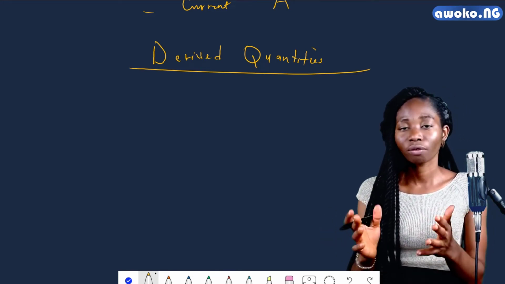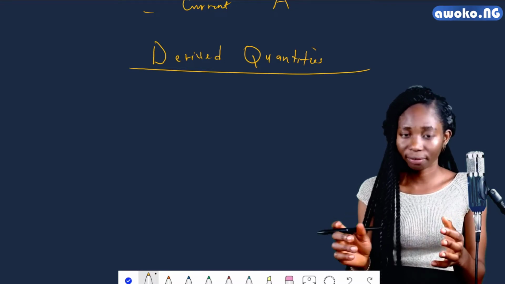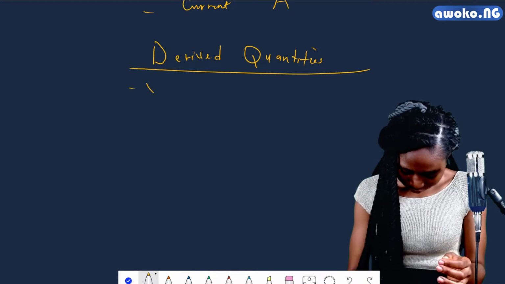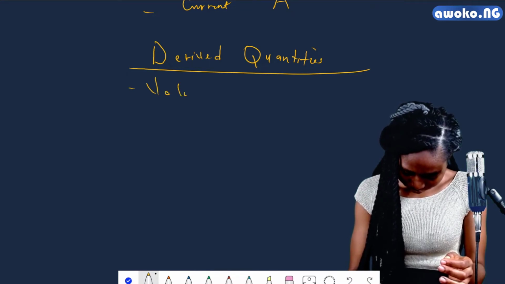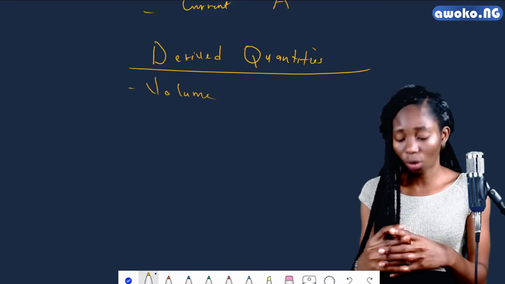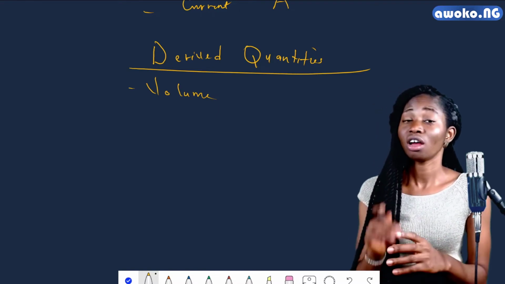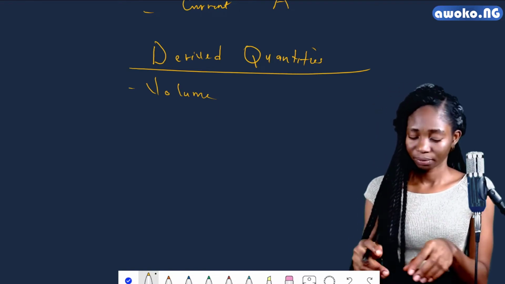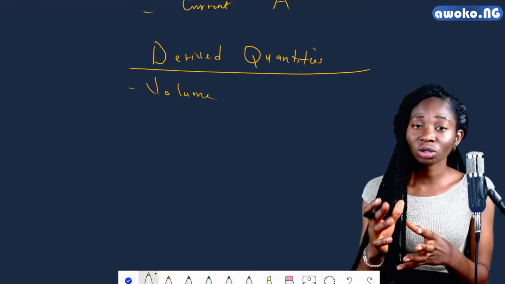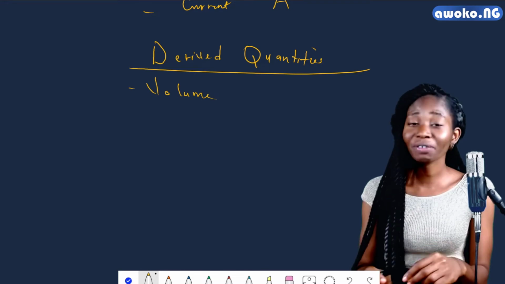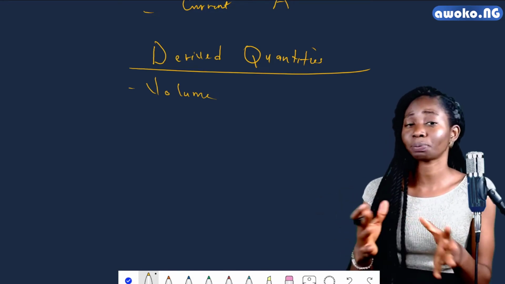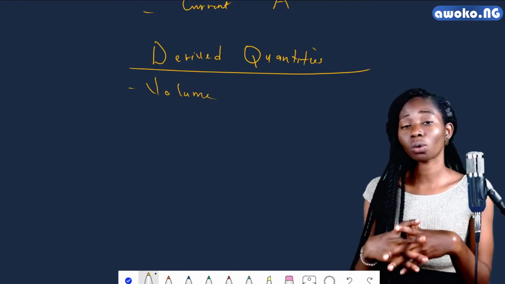Let's take, for instance, say we have a derived quantity, volume. Now, from the definition of this derived quantity, remember that these quantities are barely measured observations. So if we have volume, you see that volume is the amount of space a body occupies.